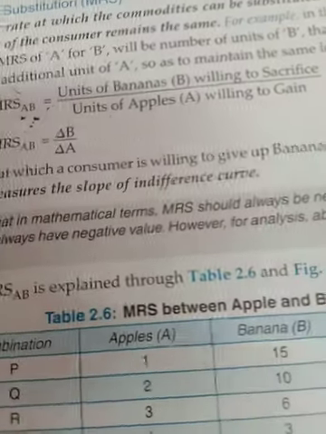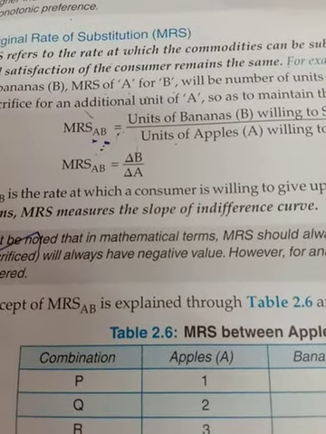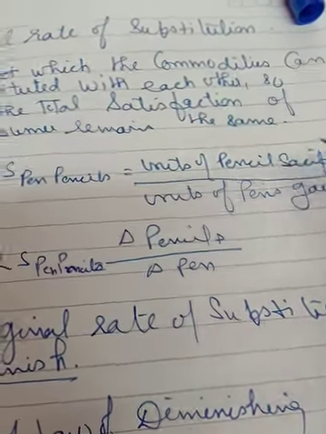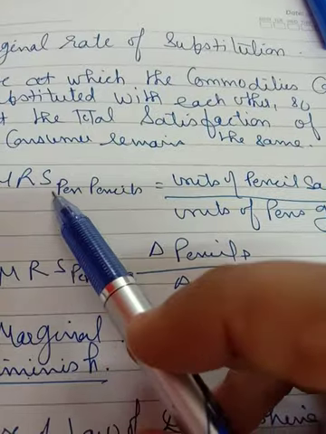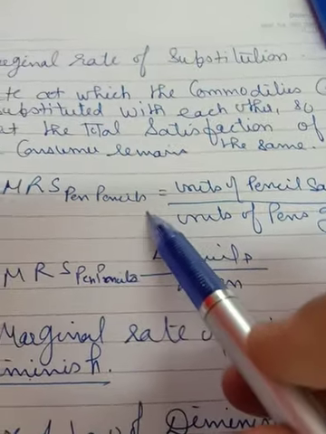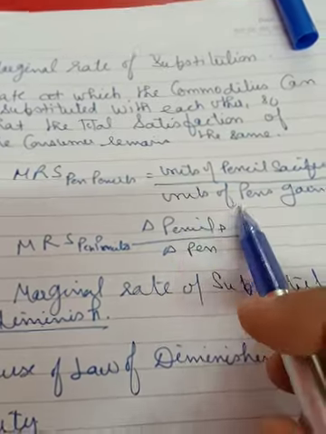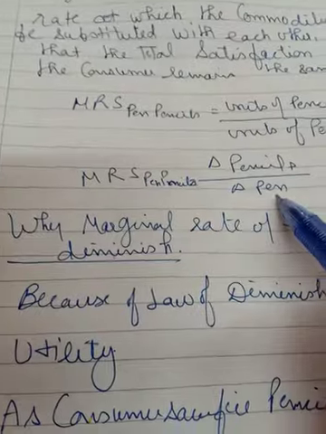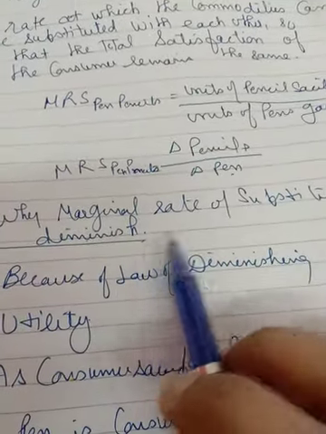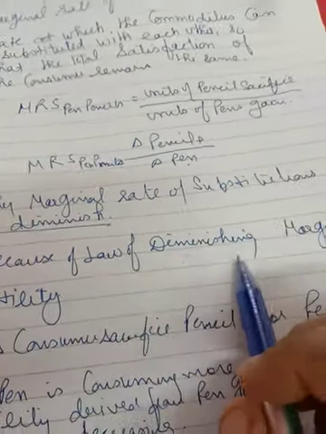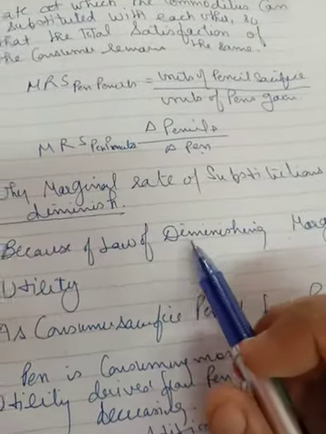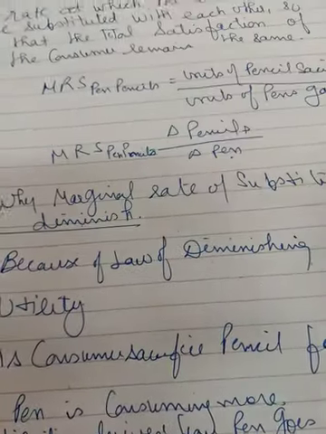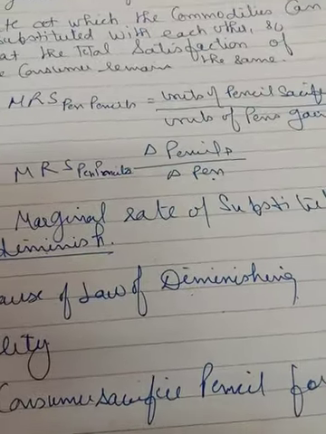In the case of pen and pencil, you can write in the same way. As in my example, a unit of pen is gained and a unit of pencil is sacrificed. So I write marginal rate of substitution of pen for pencil, equals units of pencil sacrificed upon units of pen gained. I can also write it as change in pencil upon change in pen. Why is the marginal rate of substitution diminishing? Because of the law of diminishing marginal utility. That is why you sacrifice fewer units for every additional unit, and definitely the sacrificed amount is more than the gain.